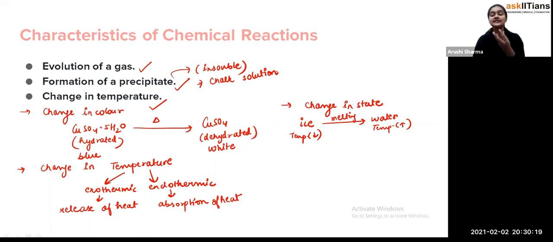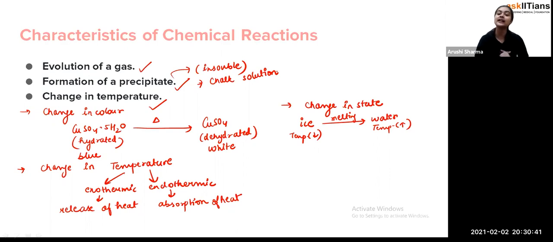But you will see that some of the particles or some part of the chalk is settling down at the bottom of that beaker or glass. Why? Because it is the insoluble part, or it is converting into a precipitate. That is why it is settling down at the bottom, and that is the formation of the precipitate only. And this is also a characteristic of a chemical reaction.